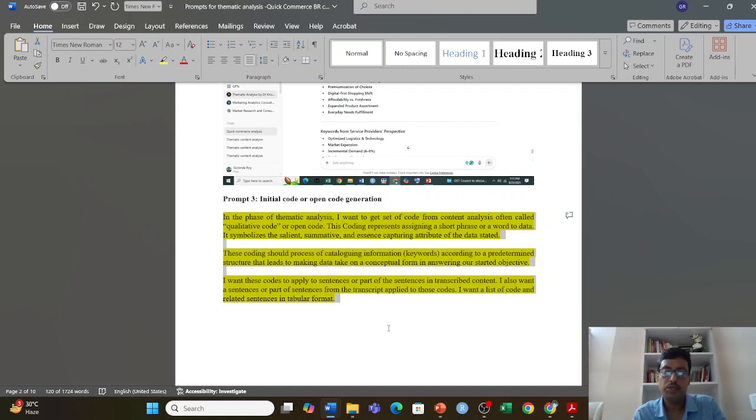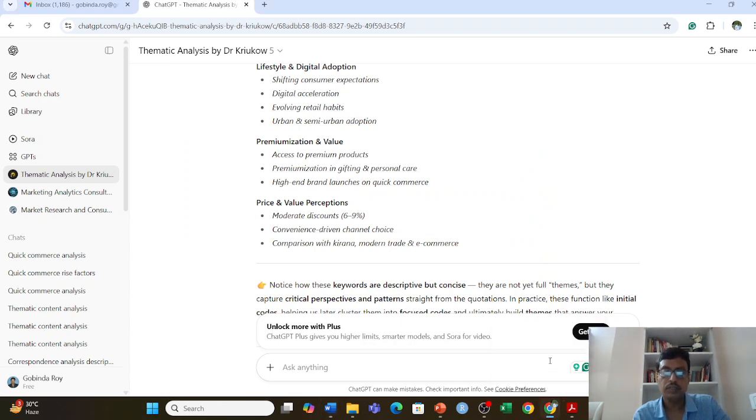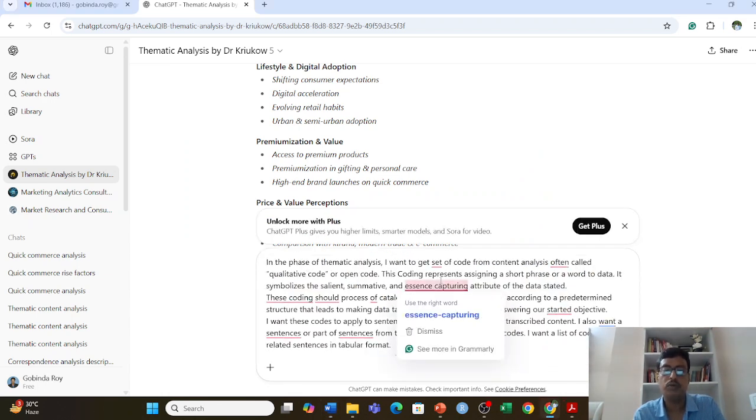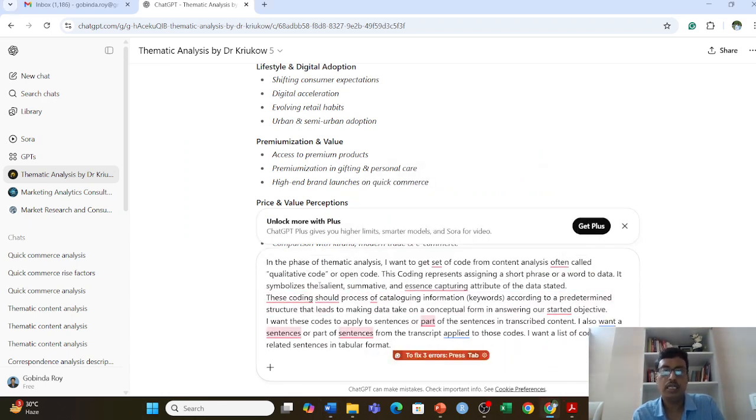So once I come to this, I take the code and then I come to session. So let me read it out. Basically here I take certain input from Dr. Kriku, right? And here it is mentioned in the thematic analysis page. I want to get a set of code from the content analysis, often called qualitative code or open code, and this code represent assigning a short phrase and word of data.